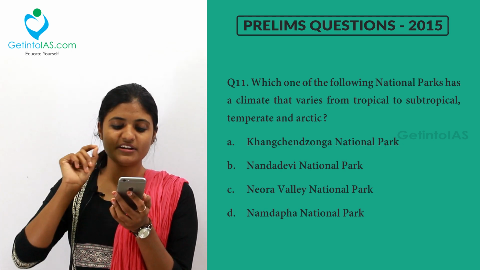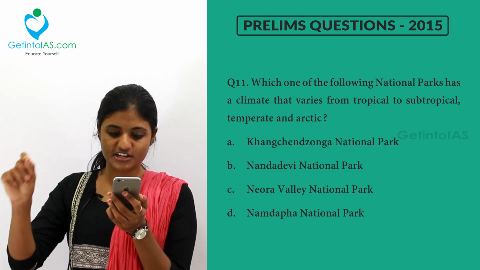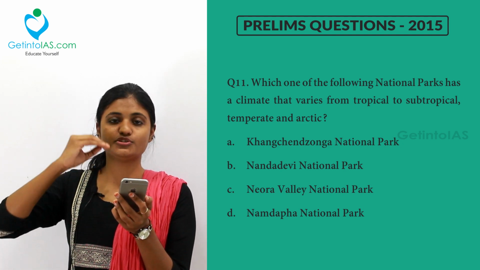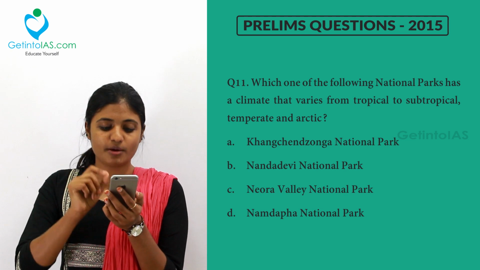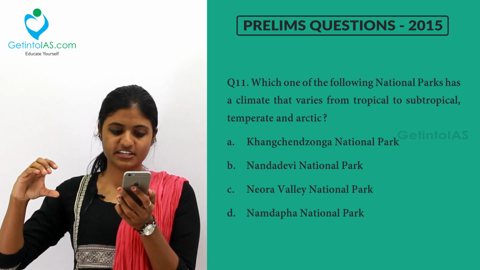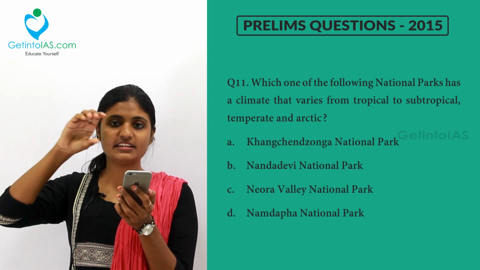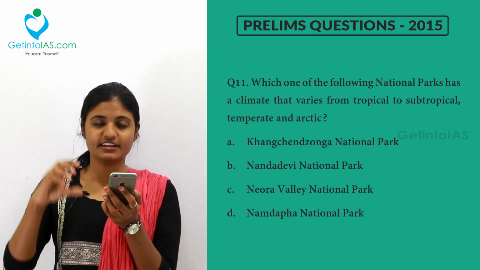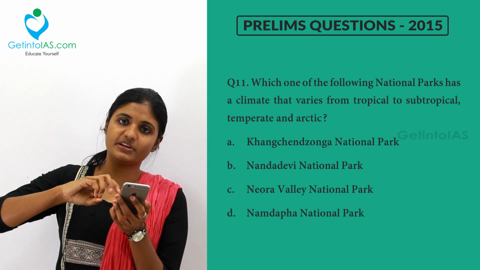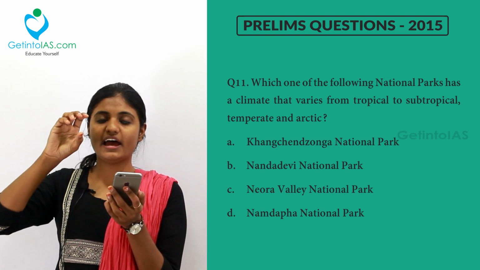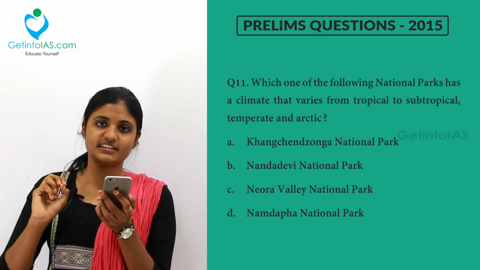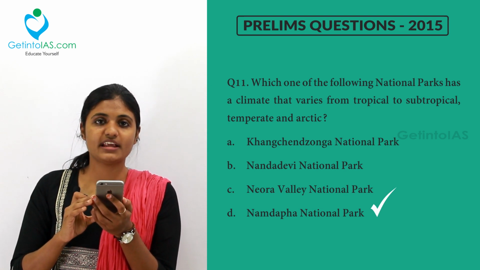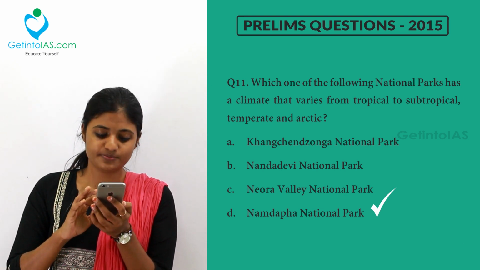In the Namdapha National Park, the climate varies from tropical to subtropical to temperate to Arctic. It is tropical and subtropical in the southern region, while it is of Arctic type in the northern part of the park. So the correct answer for this is option D, Namdapha National Park, which is found in Arunachal Pradesh.